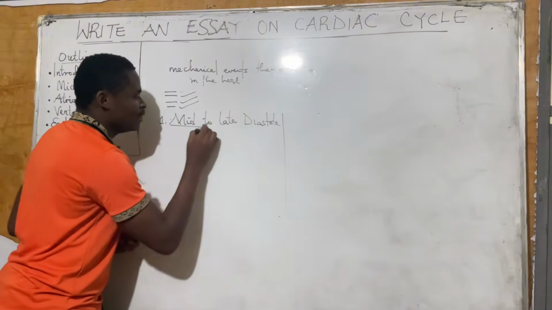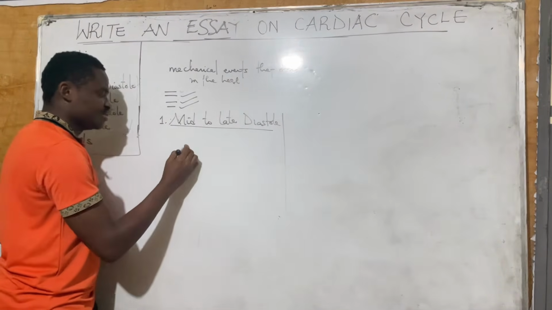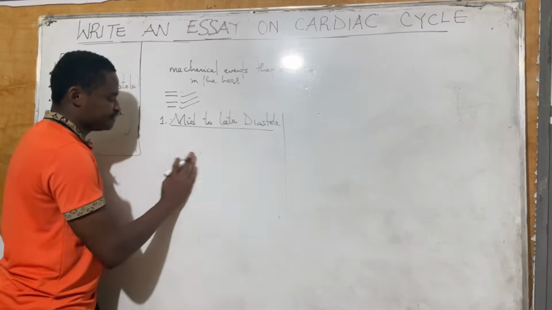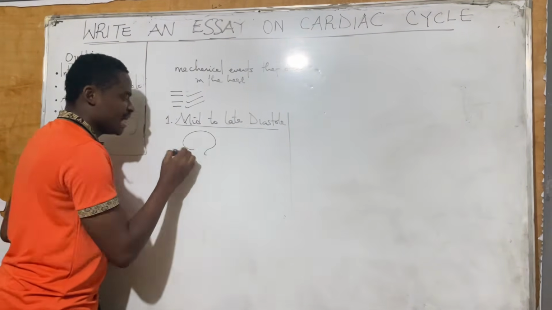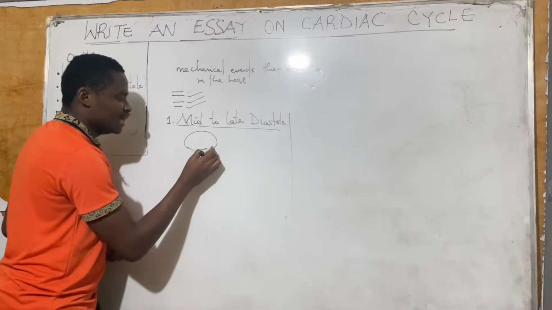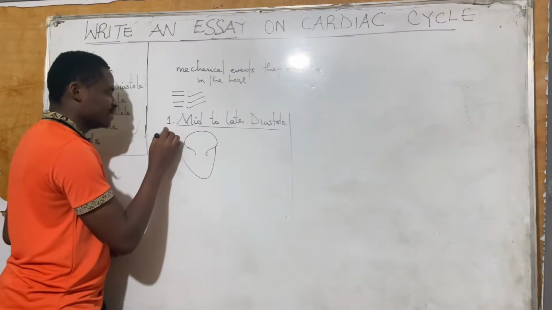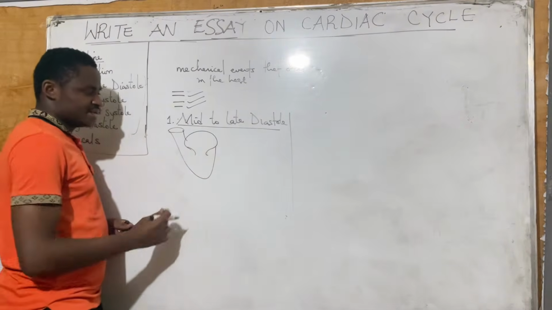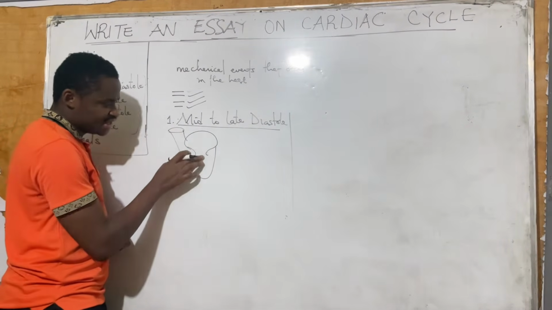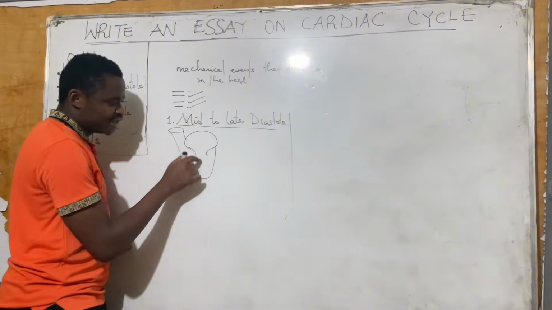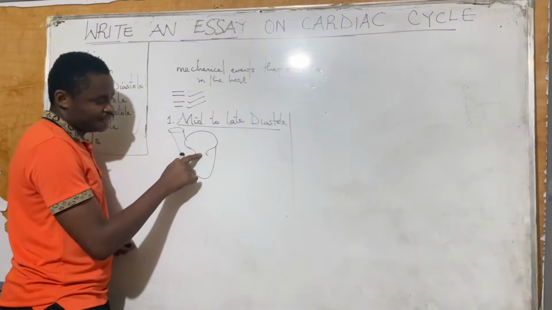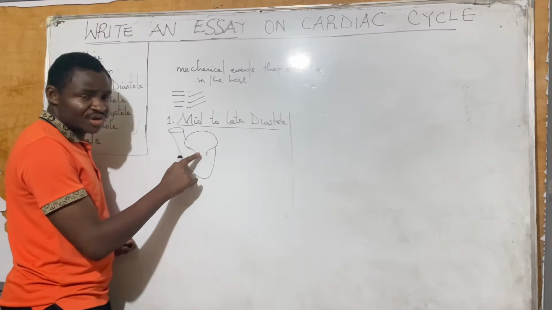Let me show you something like this. We have our atrium, and then we have our ventricle like this. So I've shown you just one half of the heart. Then this is the atrioventricular valve. The atrioventricular valve can either be the bicuspid or the tricuspid.